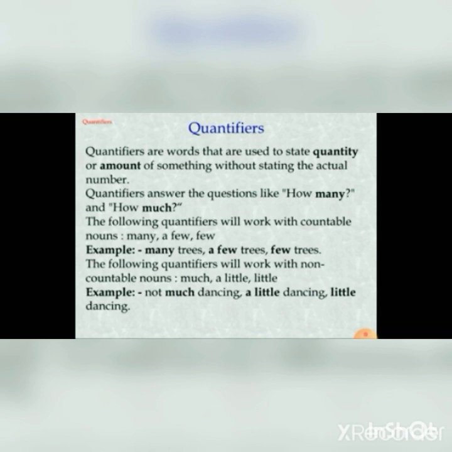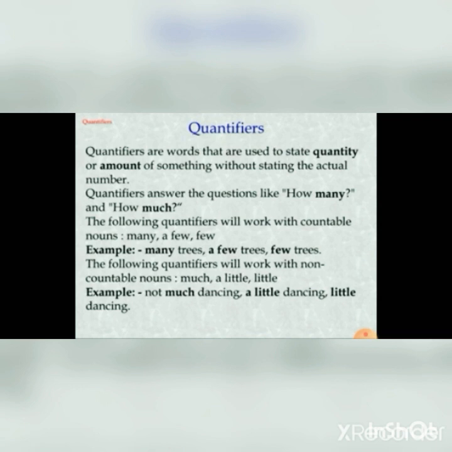The following quantifiers will work with countable nouns, like many, a few, few. For example, many trees, a few trees, few trees. The following quantifiers will work with non-countable nouns: much, a little, little.